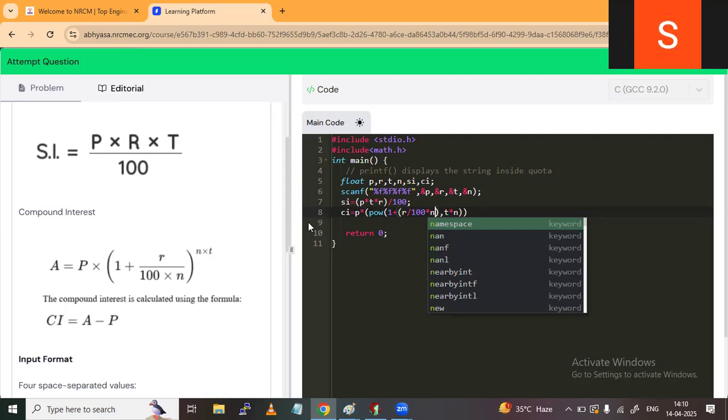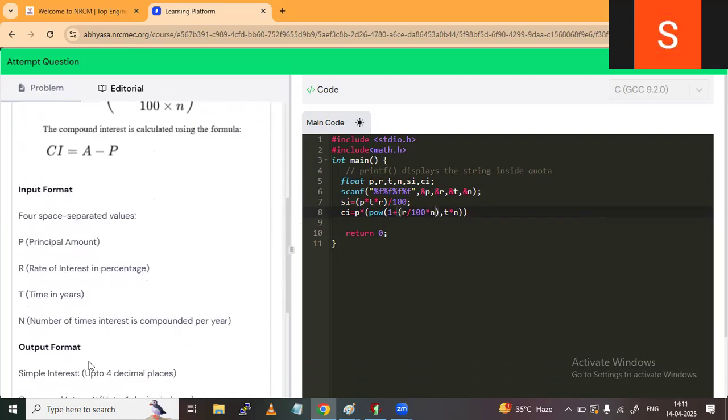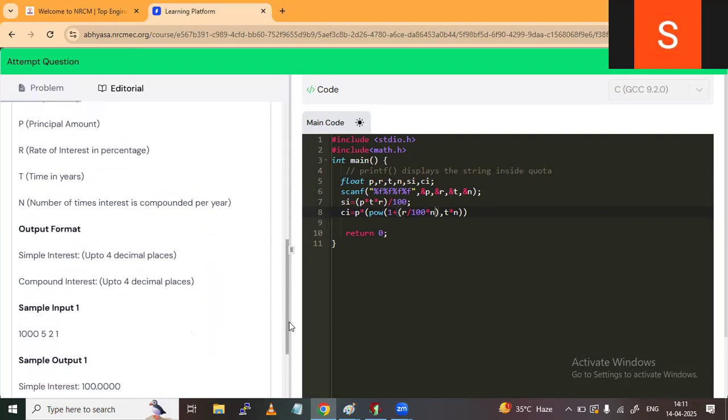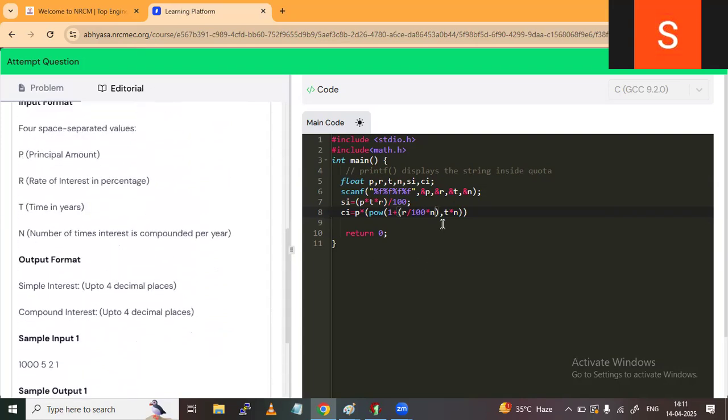Here in the question it is clearly mentioned it is compounded only one time yearly. Where it is written, I will show you here: number of times interest is compounded per year, right? And here per year only one time it is compounded. Okay, better to write N also, not a problem.